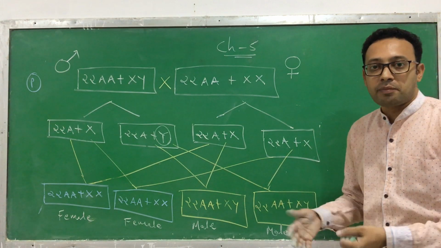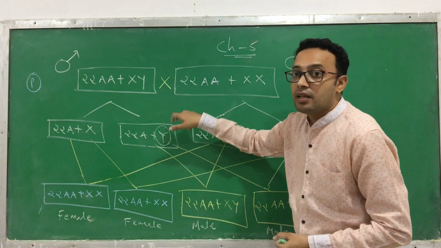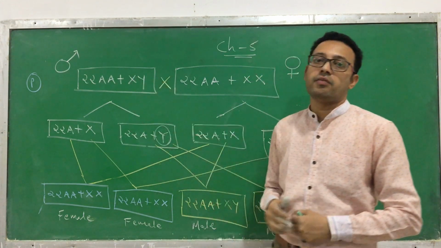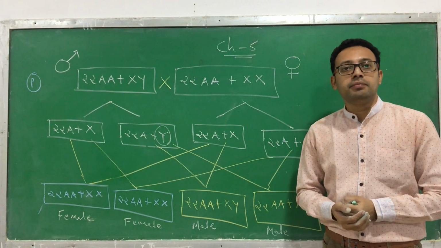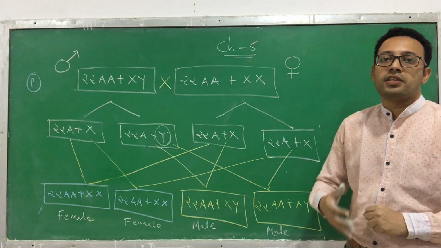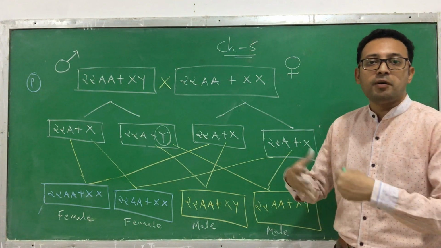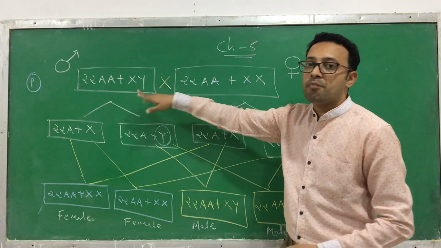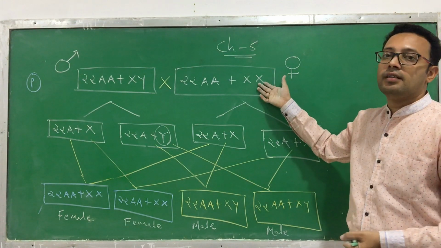Okay? So that means the generation of a boy depends on the Y chromosome, and the Y chromosome is present in the male. But in our social system, the lady is blamed for the generation of a girl child. Okay, clear? The production of a boy child depends on the male. But in our social organization, we are blaming a girl for it.